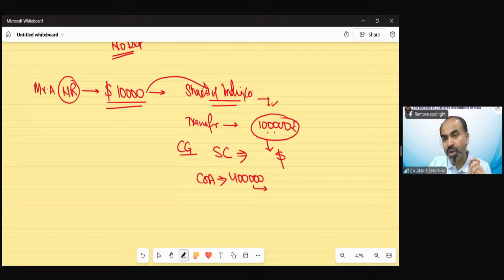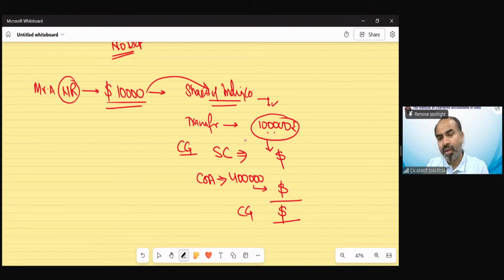So we need to convert this value also in dollars. There is no indexation required. So there would be long term or short term, but indexation not applicable in this case. So after this, our capital gain, whether short term or long term, would also be in this currency. Suppose it comes around $2,000. Suppose, clear? After conversion effect, this is now $2,000.